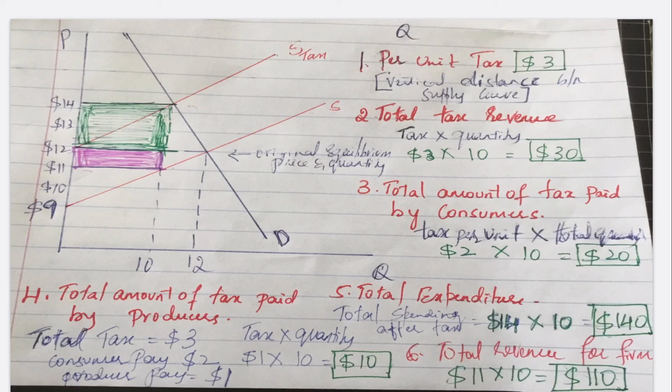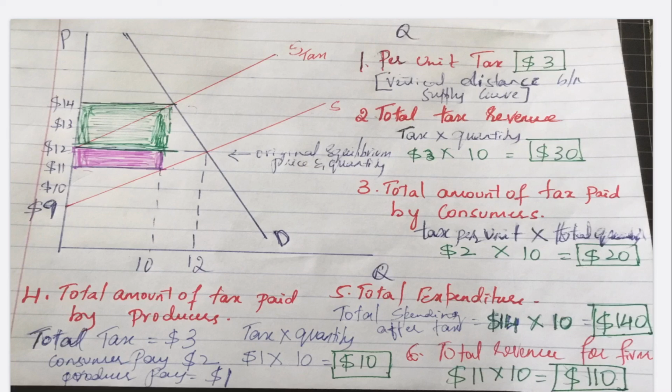What is the total expenditure after tax? That is $14 times the total quantity of 10, that is $140, the total spending after tax. And what is the total revenue for the firm here? The revenue is the total quantity sold times the price.